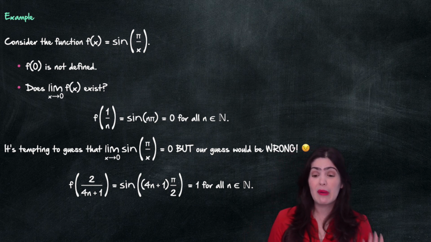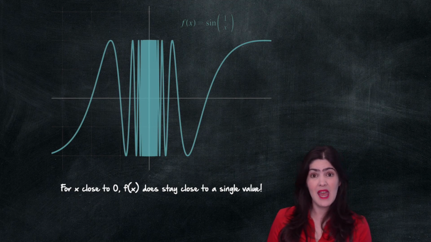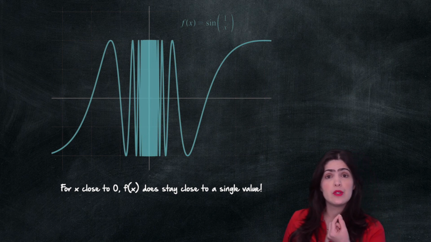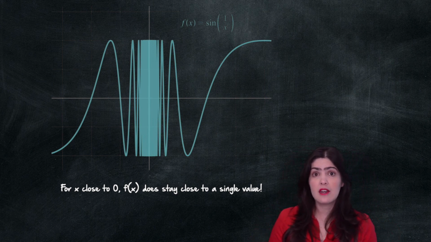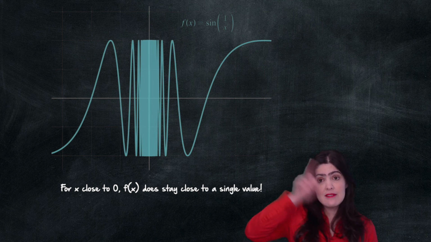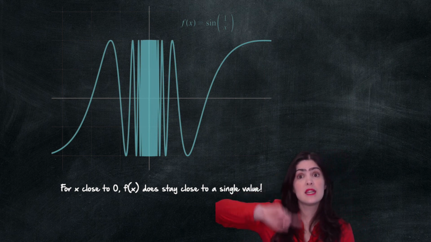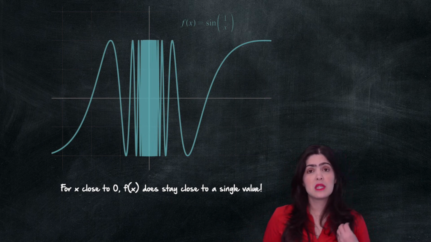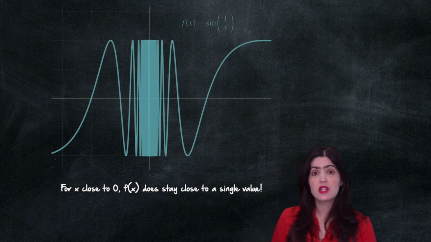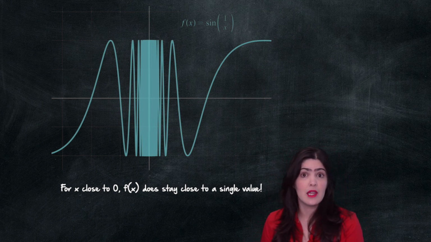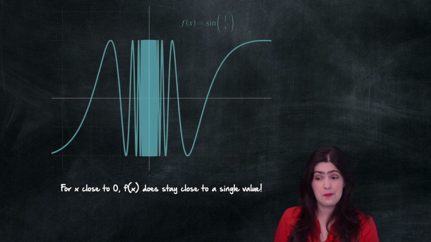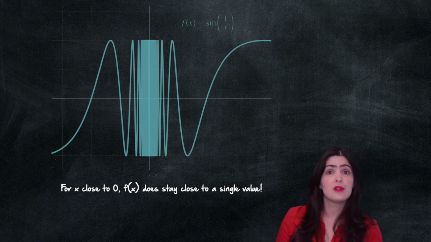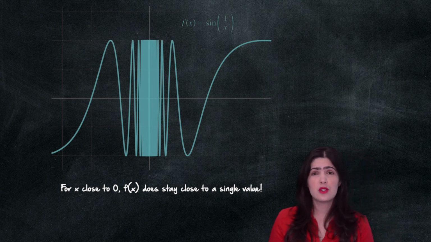And if we plot the graph of this function, it behaves quite wildly. When we get very close to 0, our function sine of pi over x oscillates very rapidly, going up and down like crazy, taking all the values between -1 and 1 infinitely many times. So it is absolutely impossible for our function to stay close to a single value when x is very close to 0. And that is why the limit of this function as x approaches 0 doesn't exist. It's not just because the function was not defined at 0.